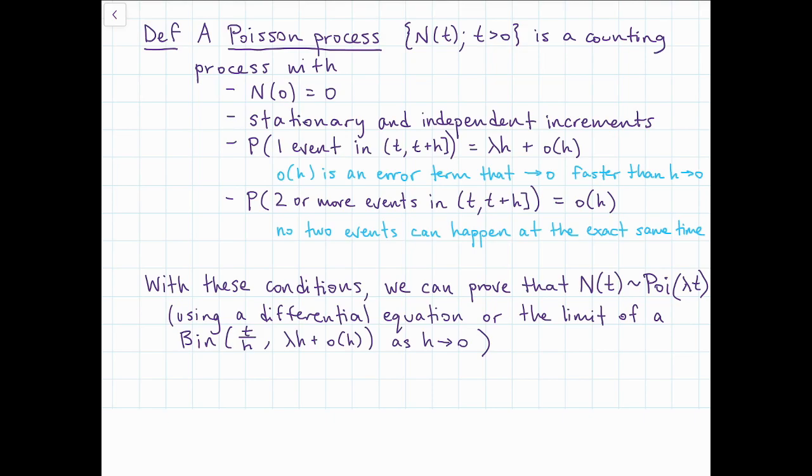You don't need to know them for this course, but what's interesting is that the number of events by time t is going to be a Poisson distribution. It also means that the increment, the number of events between time s and time t, is Poisson with parameter lambda times (t minus s). And that's true for all t greater than s.